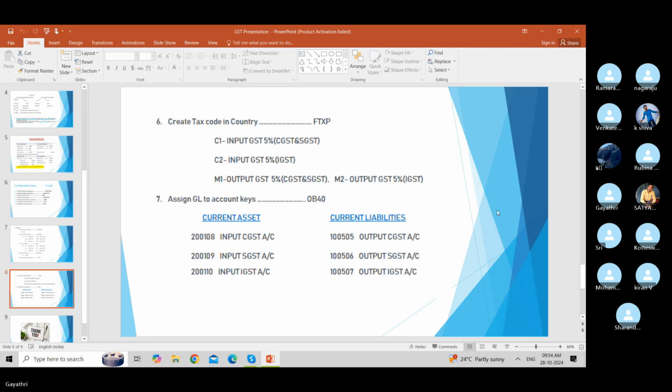And for output, I have created 105 output CGST, 106 output SGST, and 107 output IGST. We have to create the GL accounts, and next we have to assign those GL accounts to account keys for automatic posting. We have to do like this.